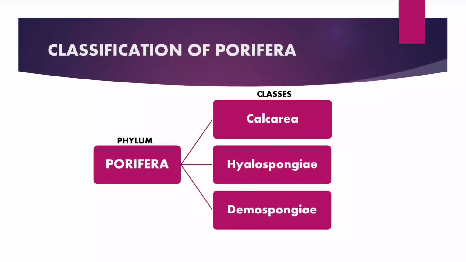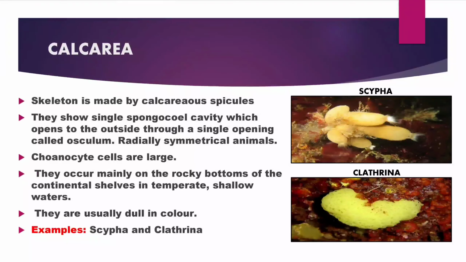Classification of Porifera. Phylum Porifera is divided into three classes. They are Calcarea, Hyalospongiae, Demospongiae. Calcarea. Skeleton is made by calcareous spicules. They show a single spongocoel cavity which opens to the outside through a single opening called osculum. Radially symmetrical animals, choanocyte cells are large. They occur mainly on the rocky bottom of the continental shelves in temperate shallow waters. They are usually dull in color. Examples Scypha and Clathrina.